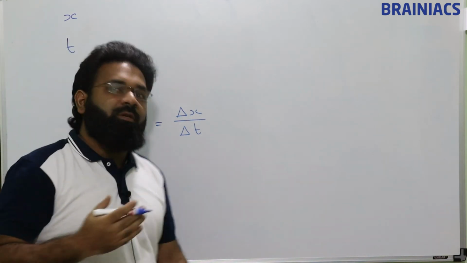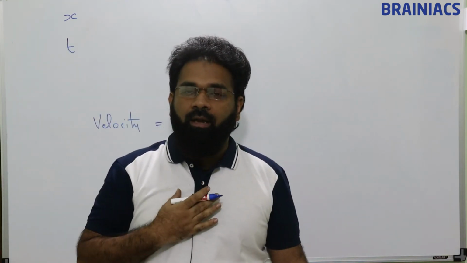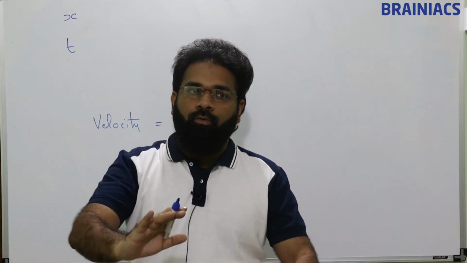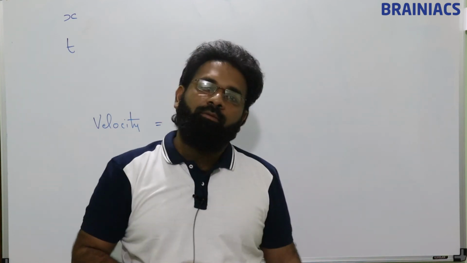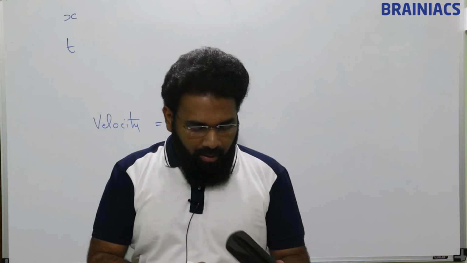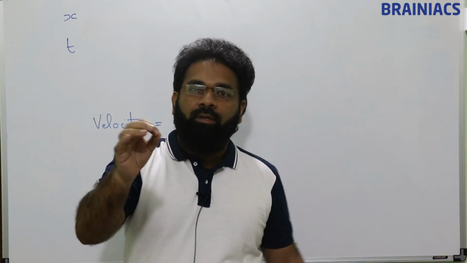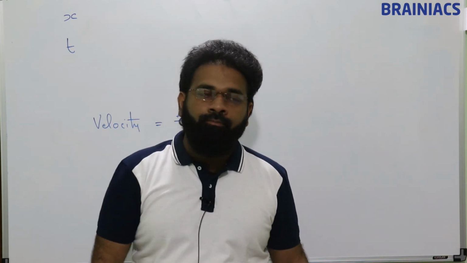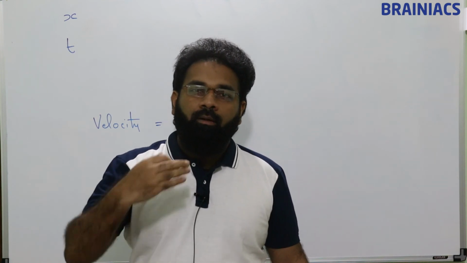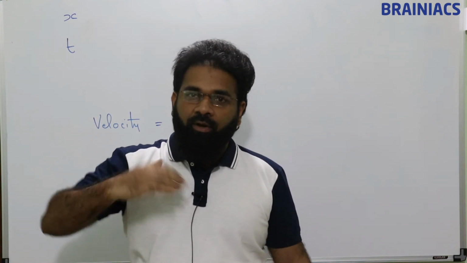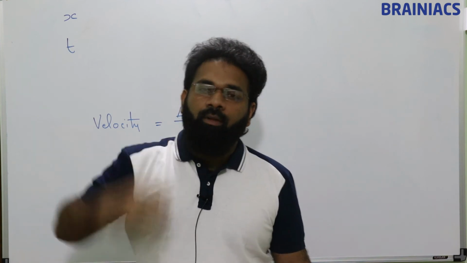Now assume that I am your friend, and suppose your name is Vimal. Now Vimal is my friend, Vimal is moving away.